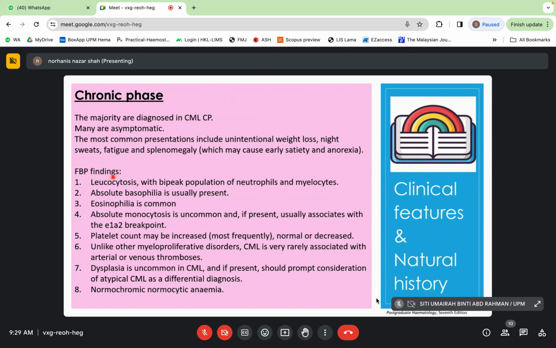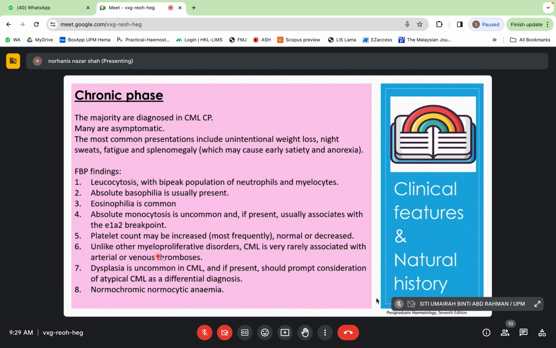For the FBP findings, we already know it is a leukocytosis with a peak population of neutrophils and myelocytes. Absolute basophilia is present and eosinophilia is also common. Absolute monocytosis is uncommon, but if present, it is usually associated with the E1, A2 breakdown that I just told you about. Platelet count may be increased most frequently, but can be normal or decreased.